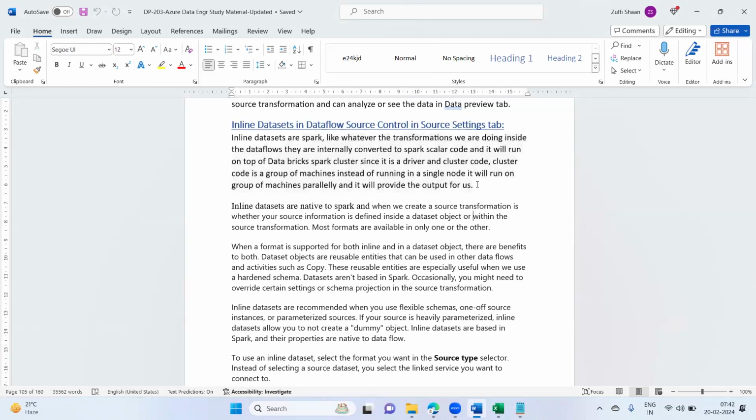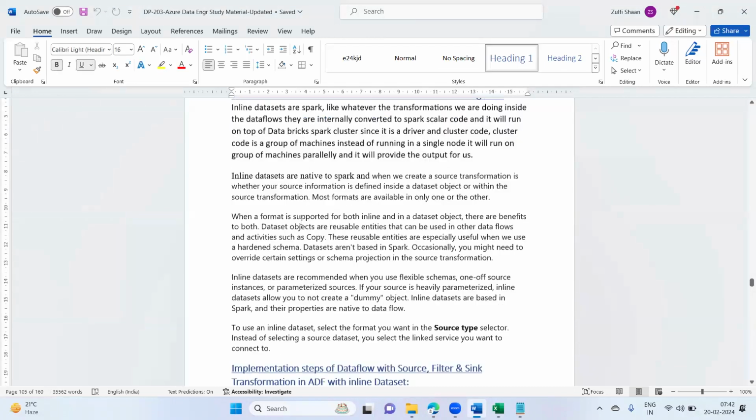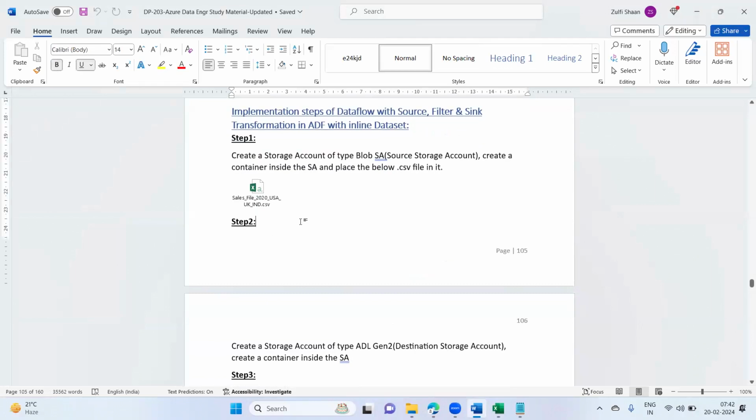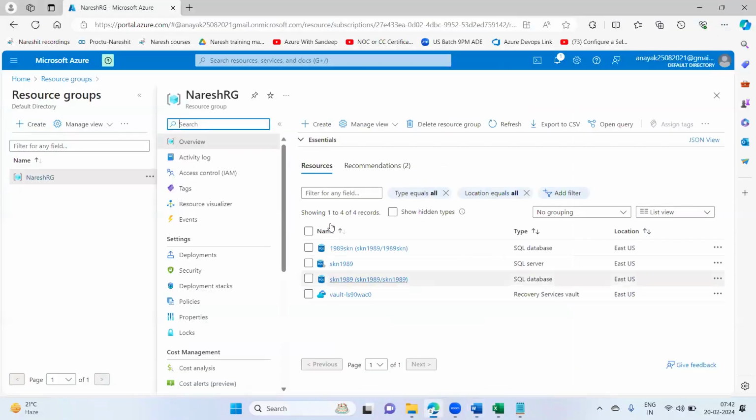Inline datasets are native to Spark, and when we create a source transformation, it is about whether your source information is defined inside a dataset object or within the source transformation. Most formats are available in only one or the other. So this is theoretical information. Practically, how to consume the inline dataset, I'll show inside the Azure Data Factory. So I'll just go here and create a storage account.